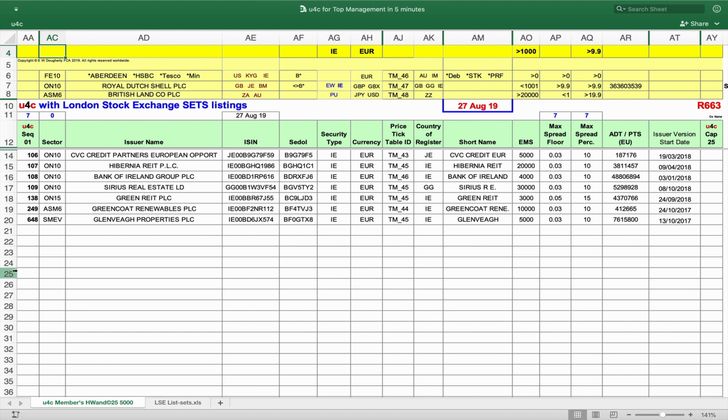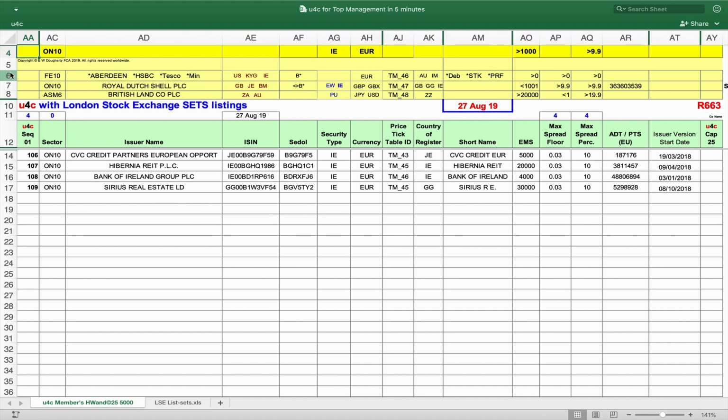And of these 7 securities, we need to see which are traded on the ON10 trading sector. We enter ON10 on the u4c Q bar, u4c the file, and there we see the 4 securities that satisfy all 5 of these complex criteria from your file of 900 plus records.